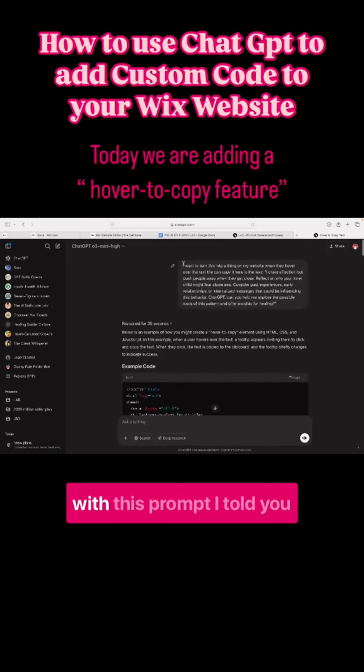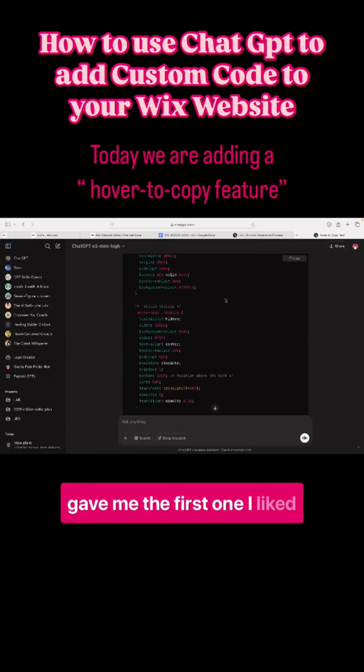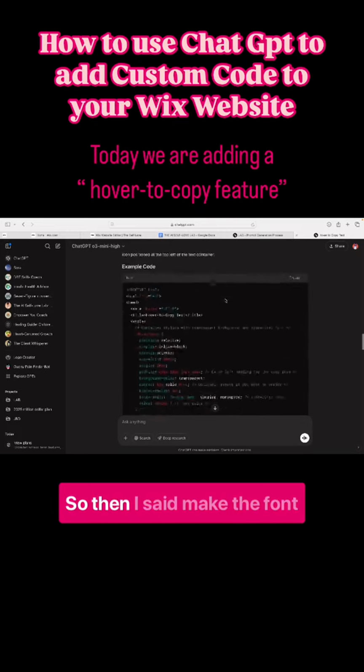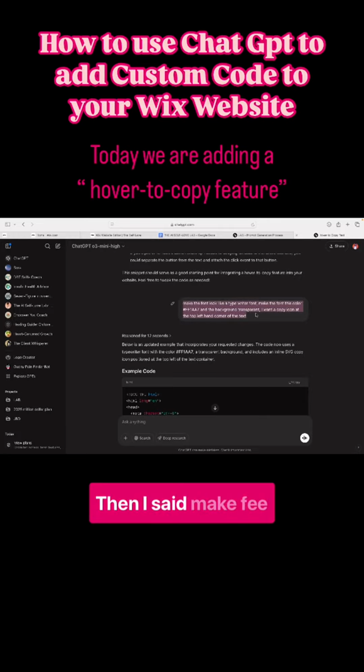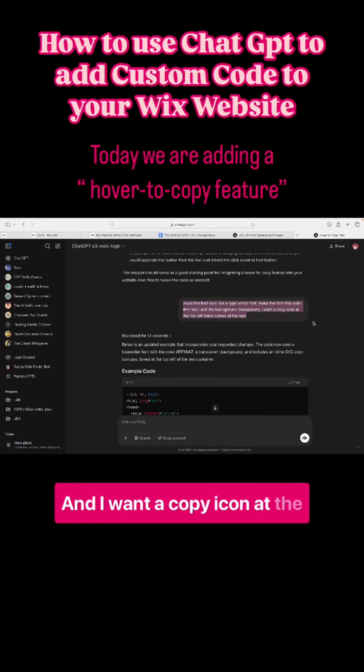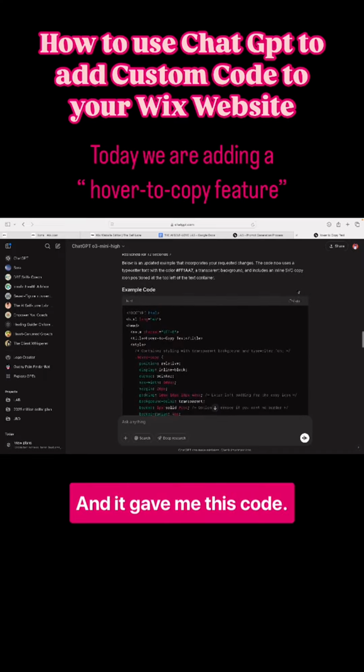And so I first started with this prompt. I told it exactly what I wanted to do. I gave it the prompt and it gave me the first one. I liked it, but I wanted to add just a little bit more. So then I said, make the font look like a typewriter font, make the font this color, which is my brand color. Then I said, make the background transparent, and I want a copy icon at the top left-hand corner of the text. And it gave me this code.